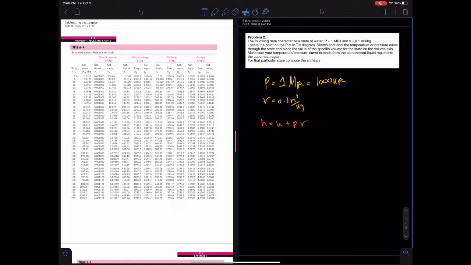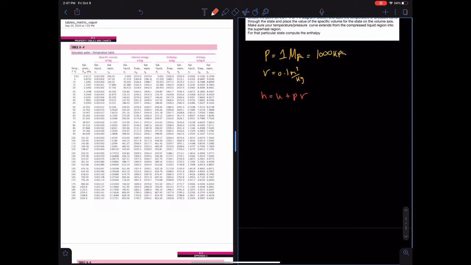Hello all, in today's problem we're going to be using the property tables to draw a PV diagram and find the state at which our specified location is at. We are given a pressure P equal to 1000 kPa and a specific volume of 0.1 meters cubed per kg. We are also asked to find the enthalpy, which is denoted as U plus PV.